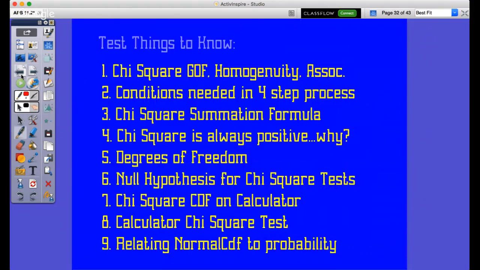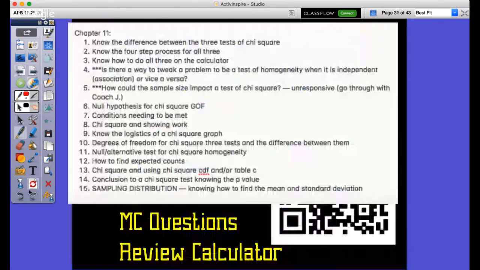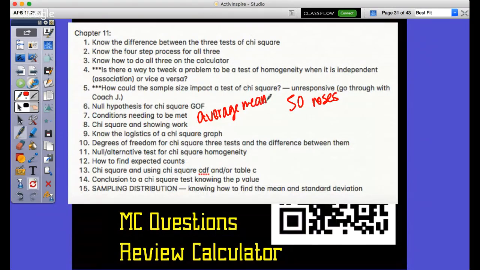What do you mean by exactly sampling distribution? Know how to find mean and standard deviation? Where's that one again? 15. Okay. So if I say you have 50 roses, where the average height is 11.5 inches, with a standard deviation of 2.8.